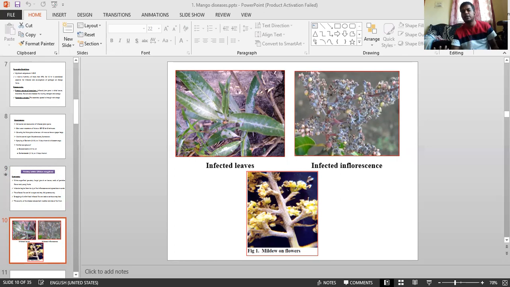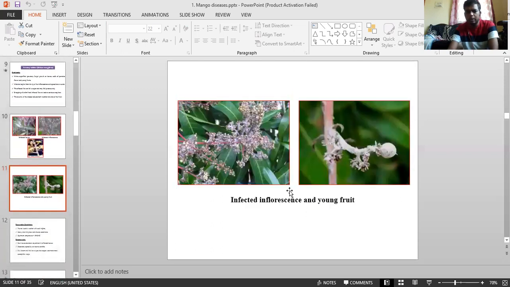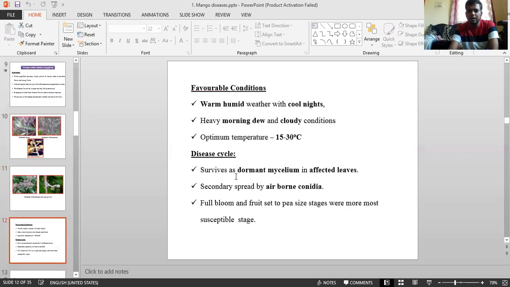If there are no floral parts, there is no fruit set. There is a correlation. The fruits do not grow in size and may drop before attaining peak size. So this causes 70 to 80% losses due to dropping of the flowers and fruit set. This is a common thing. See here, infected leaves have a whitish or grayish growth. And coming to pea-sized fruits, severe symptoms.